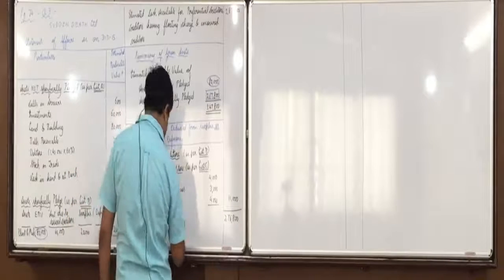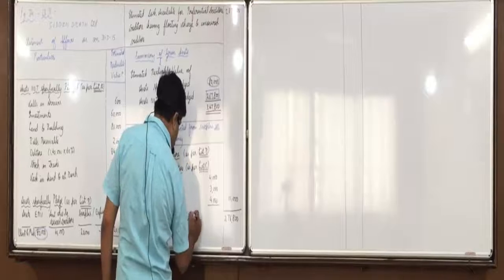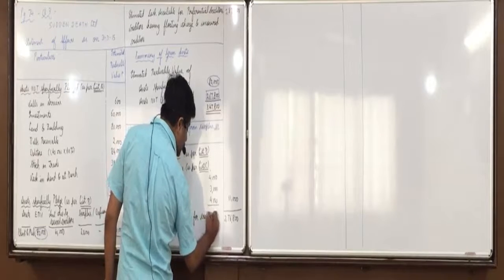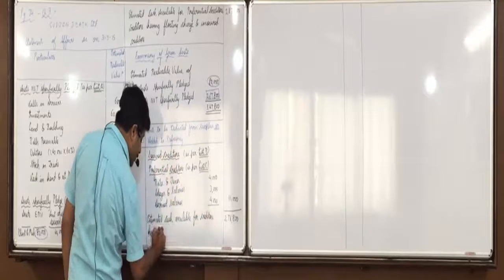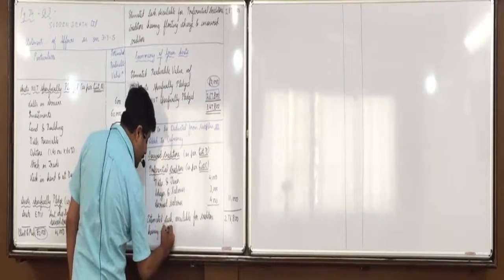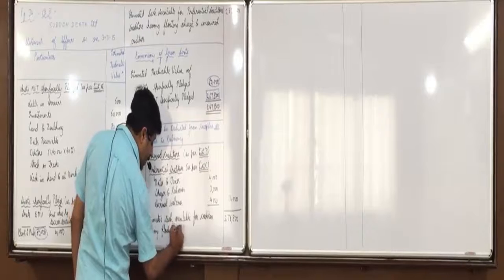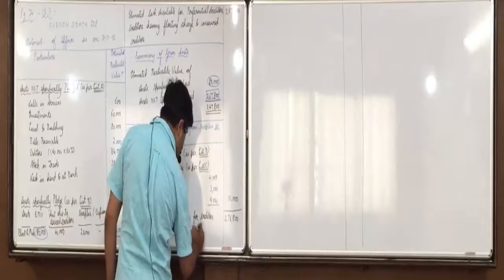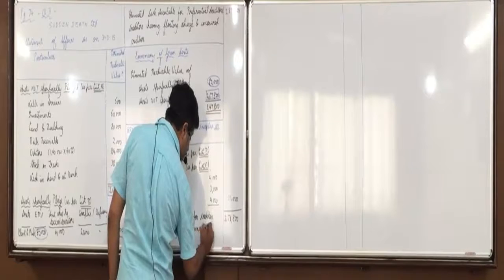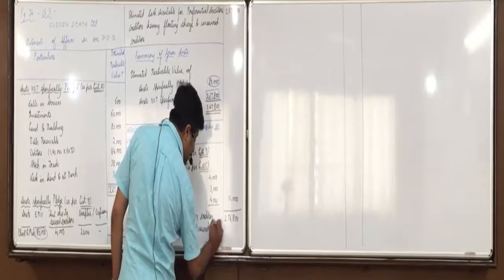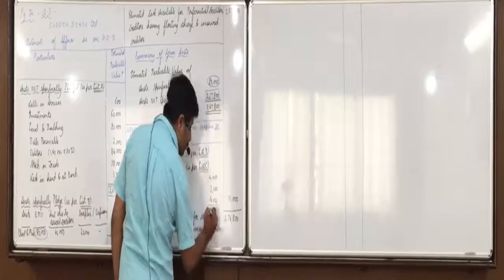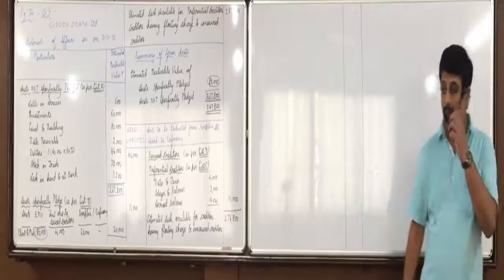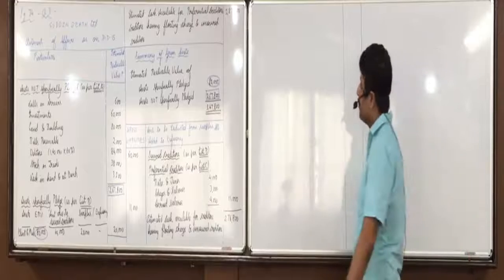Estimated cash available for creditors having floating charge and unsecured creditors. Any doubts with this? All are clear with it?